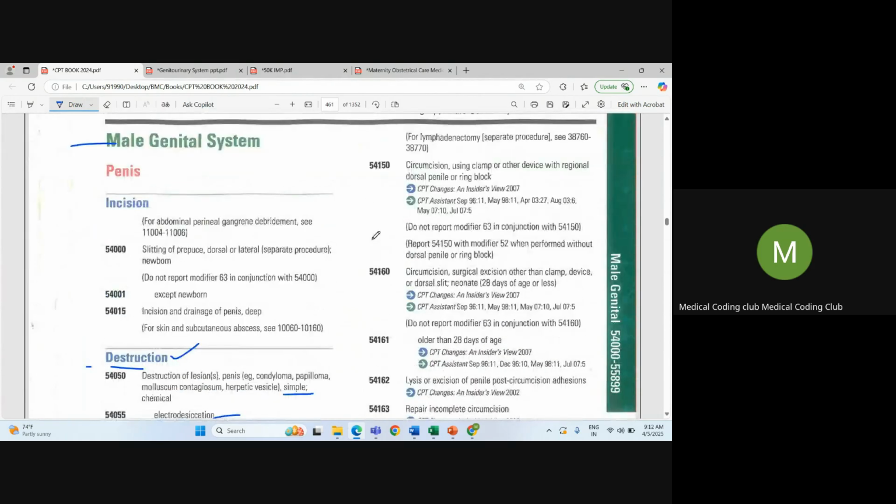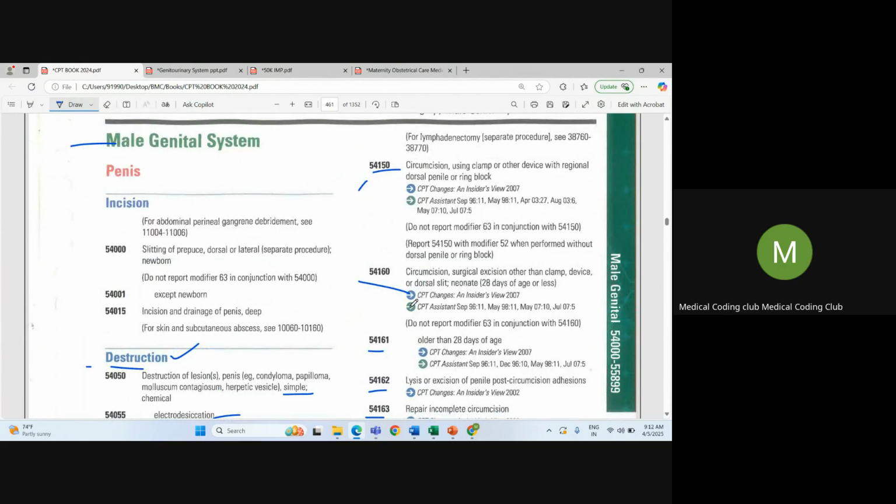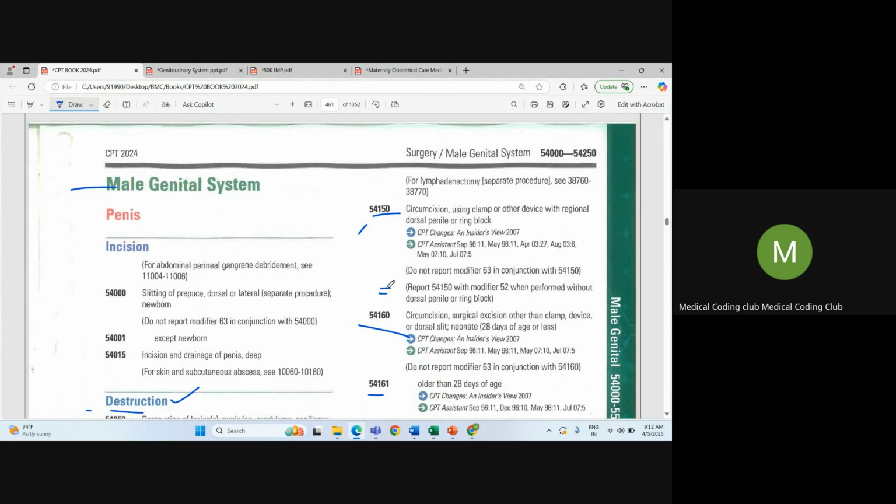And coming to circumcision, that is important. You can read all the codes and descriptions, and please thoroughly understand each of the codes. And there is one coding guideline here. Make sure you will not forget this. 54150 says circumcision using clamp or other device with regional dorsal penile or ring block. If dorsal penile or ring block is not being utilized, then we have to code the same CPT code, but with the use of modifier 52. So we have to tell that the service has been reduced. So we have to utilize modifier 52.